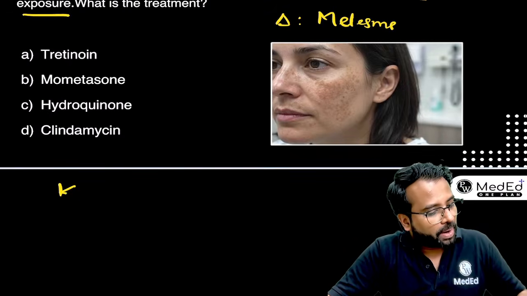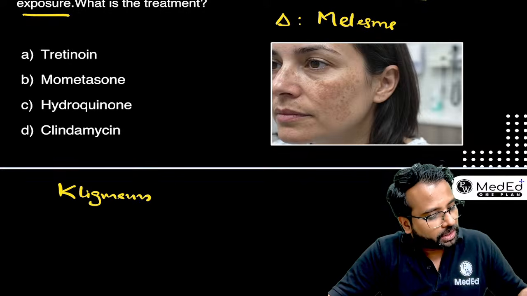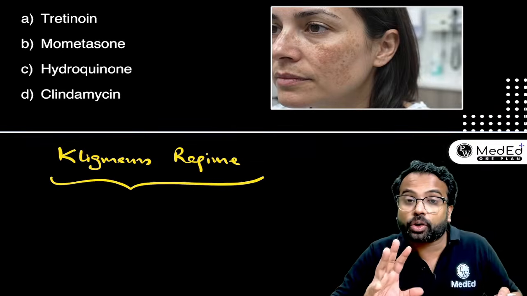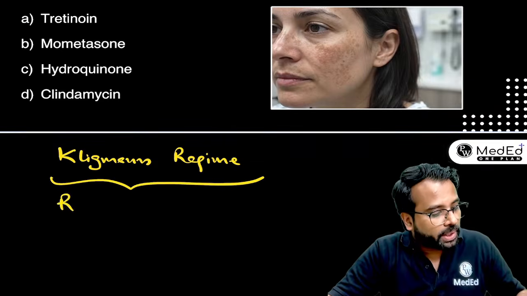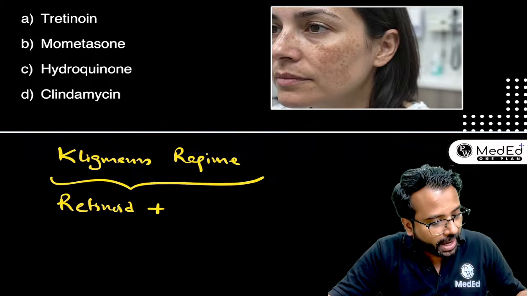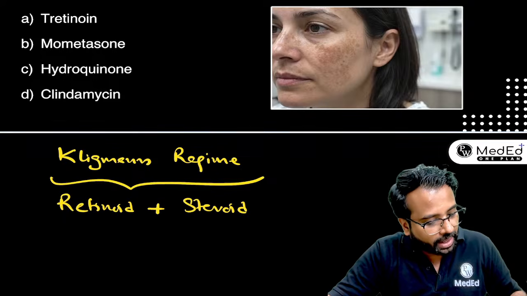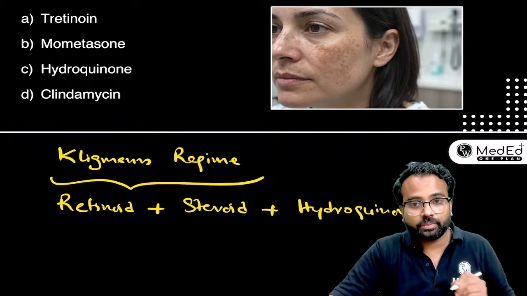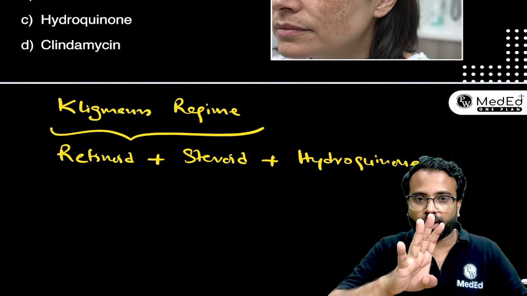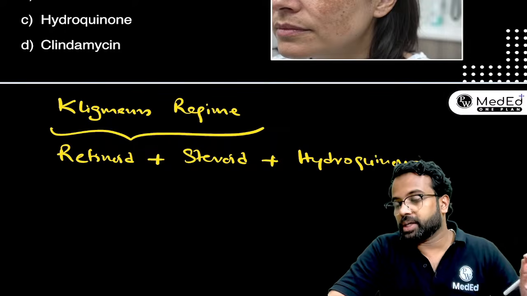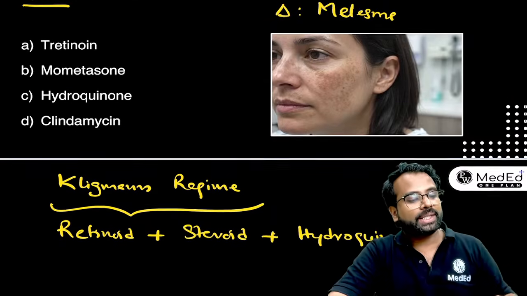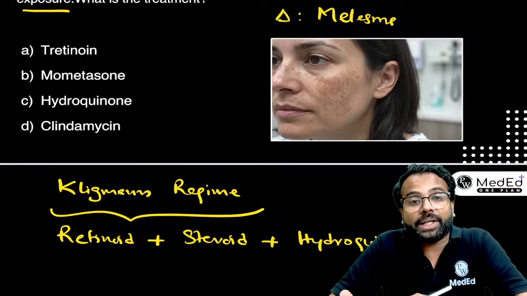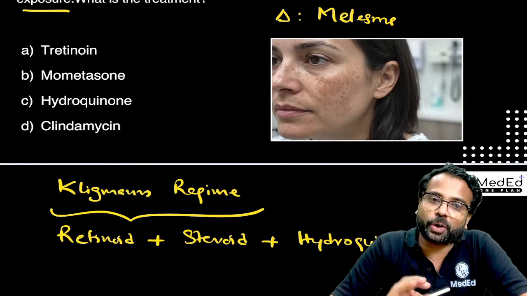What do you mean by a Kligman regime? So Kligman regime means it's going to be a combination of a retinoid along with a steroid and a hydroquinone. So a combination of retinoids plus steroid plus hydroquinone is going to be a Kligman regime. But see the MCQ now. Tretinoin is a retinoid. Mometasone is a steroid. And hydroquinone is also given.